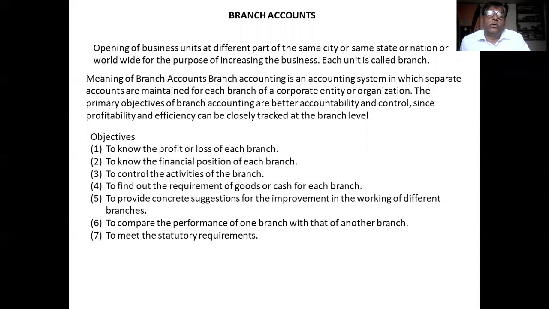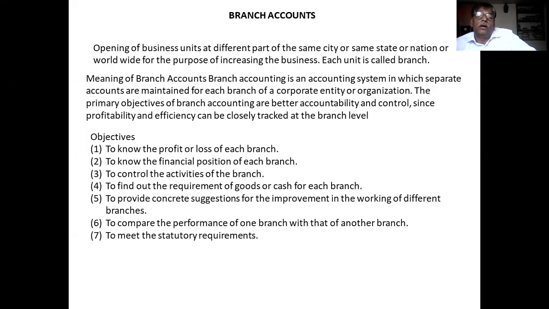And the third objective is to control the activity of the branch. For the purpose of controlling the activities of the branch, you maintain the accounts. On the basis of accounts maintained, you come to know the transactions made by the branch. If the transactions are satisfactory, no problem. If they are not up to the mark, then you can control the activities of that branch. Controlling the activities of the branch is possible with the help of the accounting system.